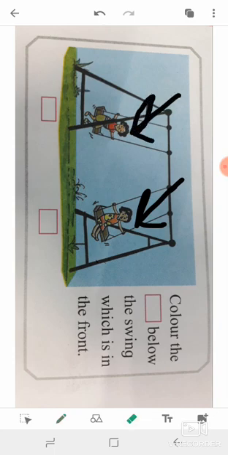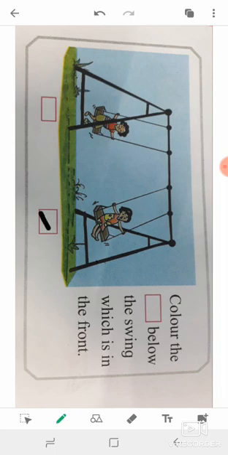Color the box below the swing which is in the front. Color it properly.